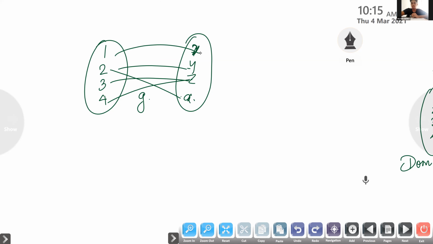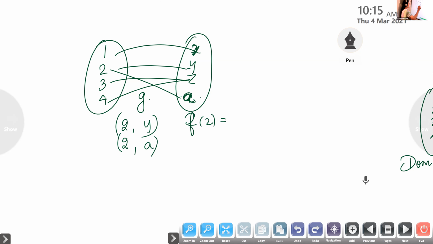Y and A. So how many images are there for 2? 2 is mapped onto Y and 2 is mapped onto A. Not F, sorry, G. G of 2 is Y and G of 2 is A. So if you take this element 2, it is having more than one image.